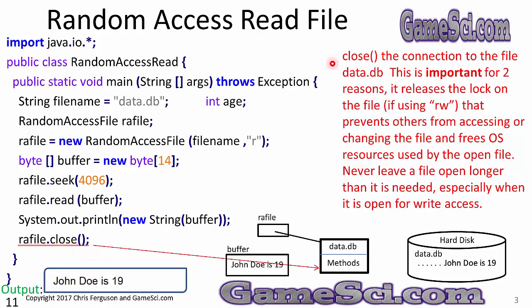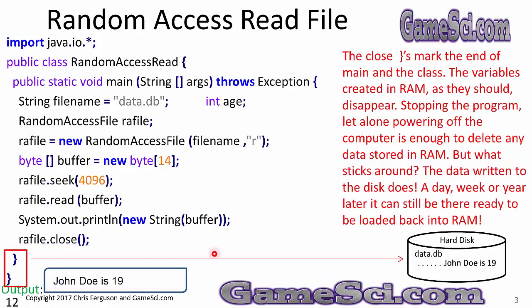RAFile.close. Close the connection to the file data.db. This is important for two reasons. First, it releases the lock on the file, especially when you're using read-write. That prevents others from accessing or changing the file, and it frees the OS resources used to open the file. Never leave a file open longer than it's needed, especially when you're open for write access. Basically, it puts a lock on the file while you're writing to it.